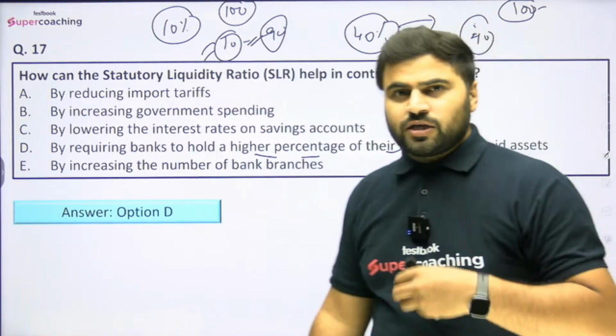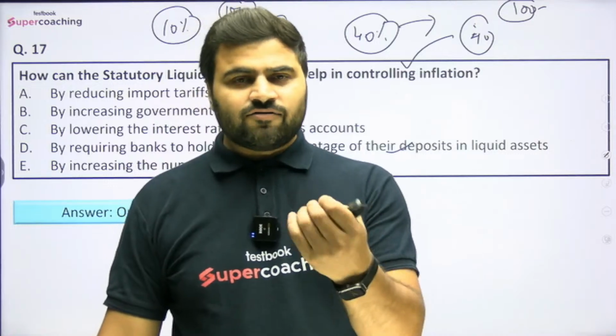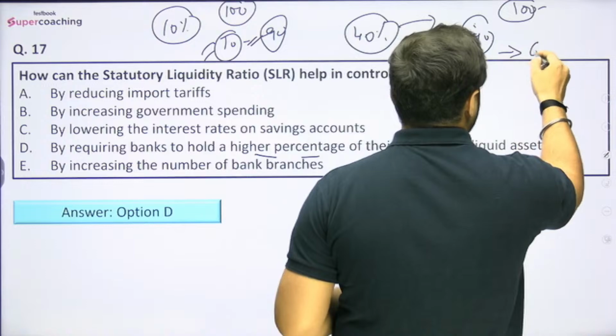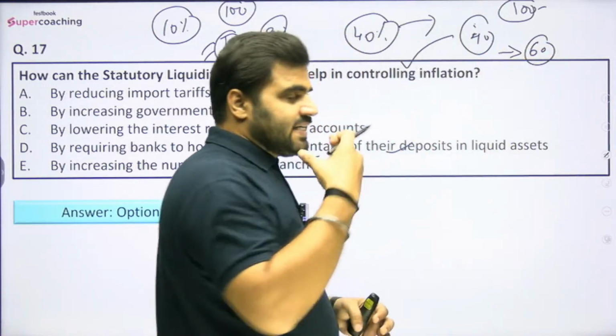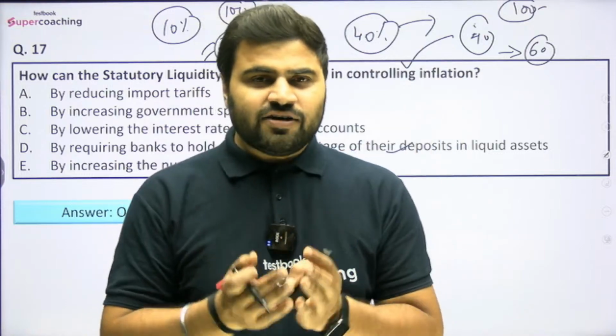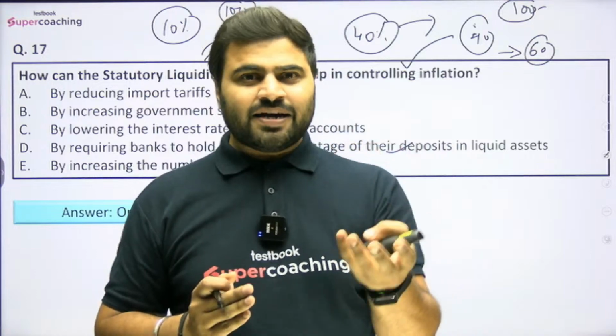ठीक है, banks have to keep 40% aside by investing in the form of cash, in the form of gold, or in the form of government securities, which means now they will only have rupees 60 to lend to the public, right? जब यहाँ पे money supply कम होगी, so what will happen? Higher interest rates will be there in the economy. If interest rates are higher in the economy, which means people will demand less. If people will demand less, then what will happen?